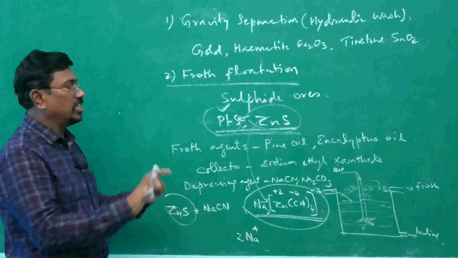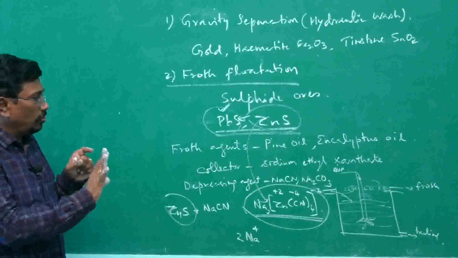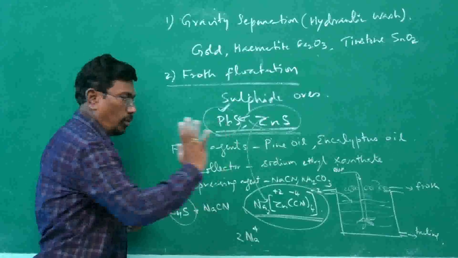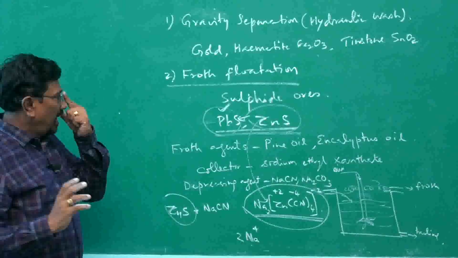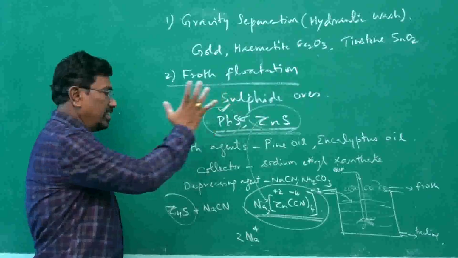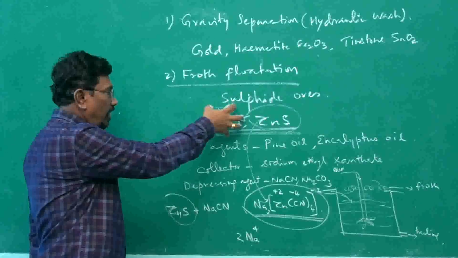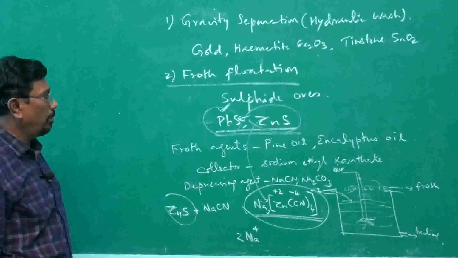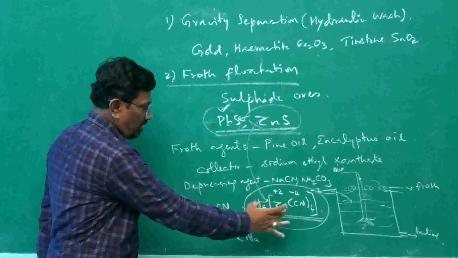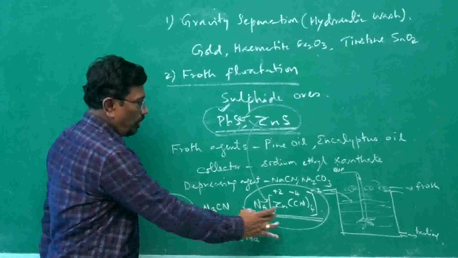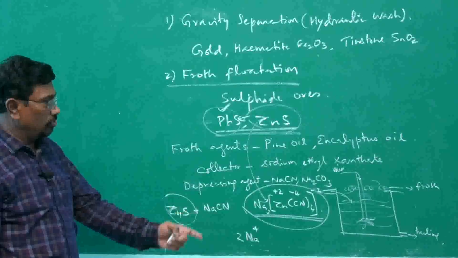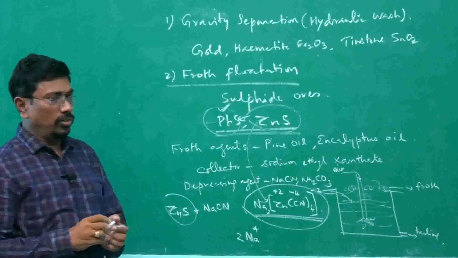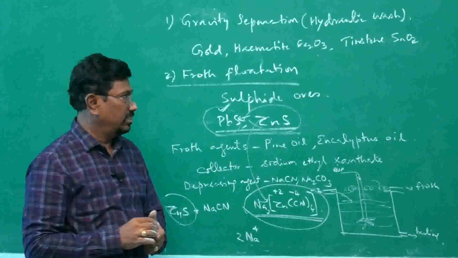Suppose we have a mixture of different ores, and we want to isolate only one ore, we may use a depressing agent like sodium cyanide or sodium carbonate. In the case of a mixture containing lead sulfide and zinc sulfide, if you want only lead sulfide ore to be concentrated, we can use a depressing agent. Sodium cyanide, if it is used, what will happen? It will form a complex with zinc to become sodium zinc cyanide, and it will go into the solution. This is how, by the froth flotation process, the ores are concentrated.